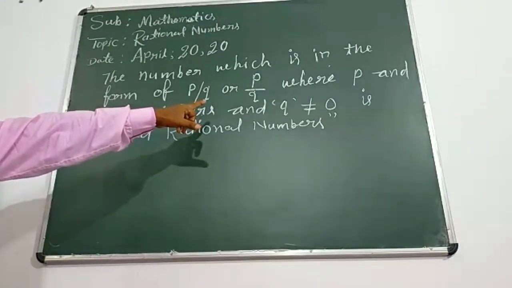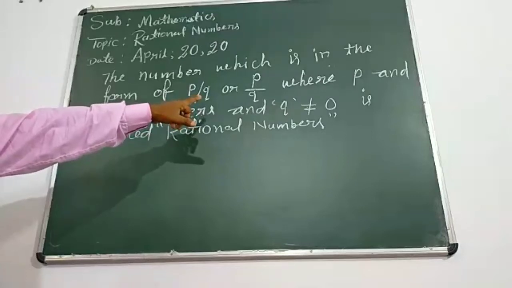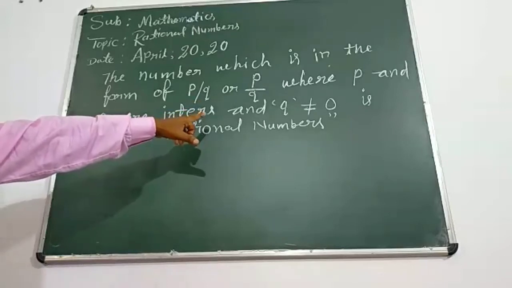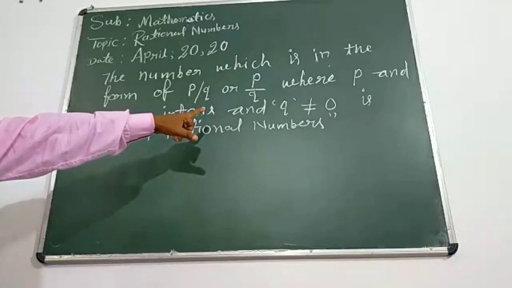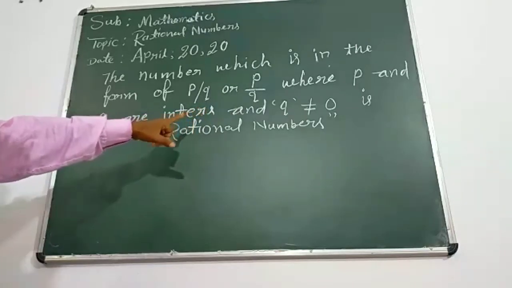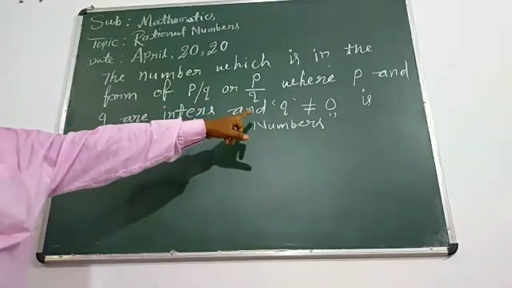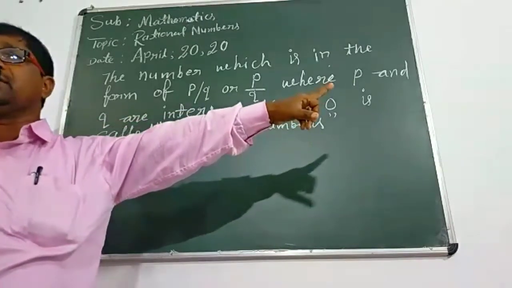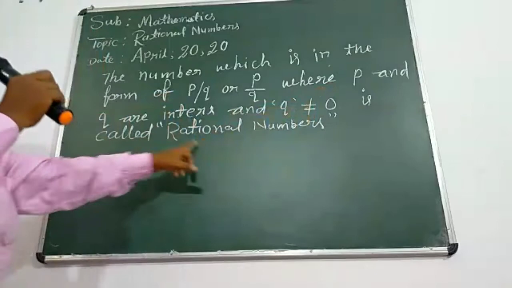Any whole number represented by you, either positive or negative, is called an integer. So P and Q are integers. They are in the form of P upon Q, and Q is not equal to 0, I mean greater than 0. That is called a rational number.